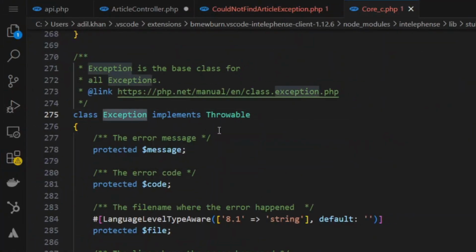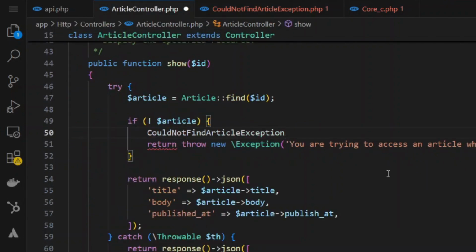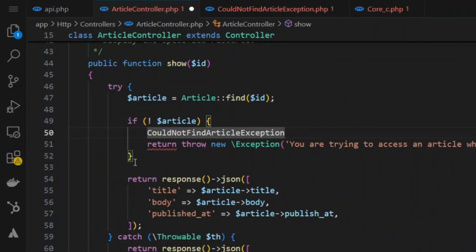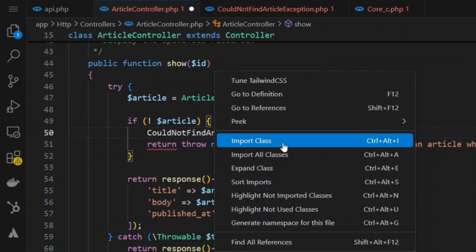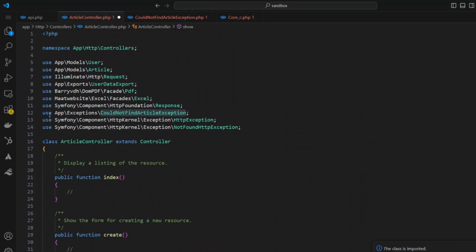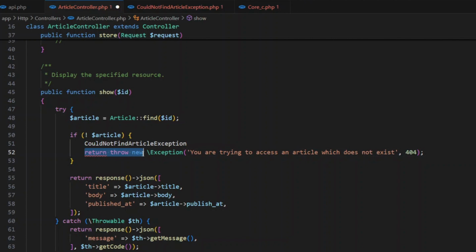So if you go back to the Exception class, you'll notice that it has a message property and a code property. This is what we're overriding. So next time anybody uses this class, this is the message that they'll see. So I'm going to copy this. I'm going to go back. I'll paste this in. And since I have the extension PHP Namespace Resolver by Mehdi Hassan, I'm going to right click on this and it will give me the option of importing the class. You could use a keyboard shortcut or just click, and at the bottom you'll see it say the class is imported. If I double click on this and scroll up, you'll see that the class was actually imported for me. So I'm going to come back over here and I'm going to copy this part right here.